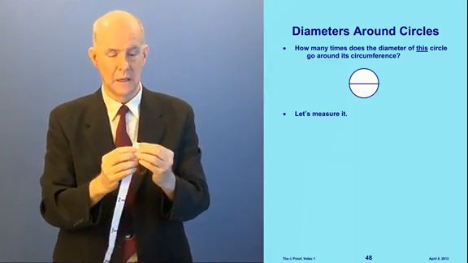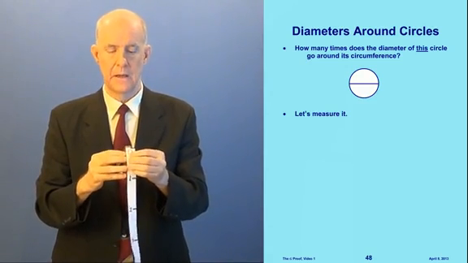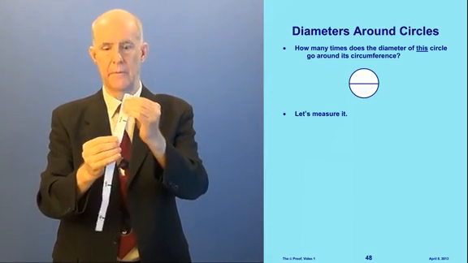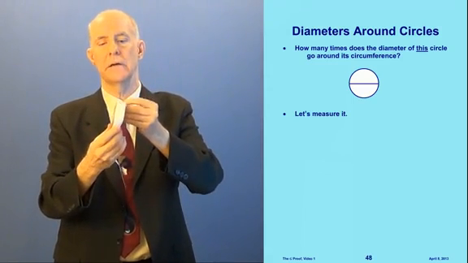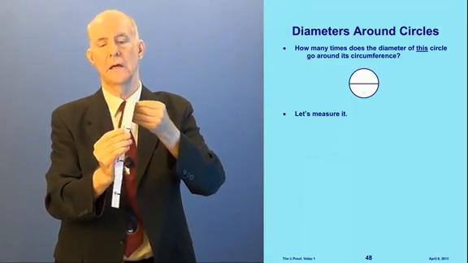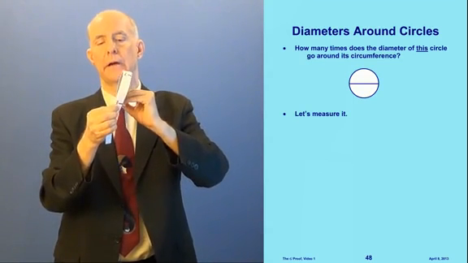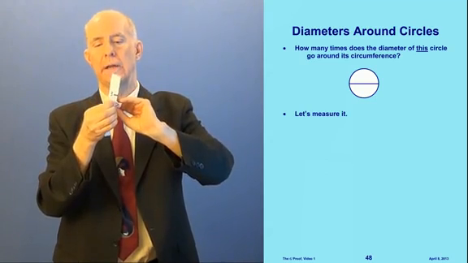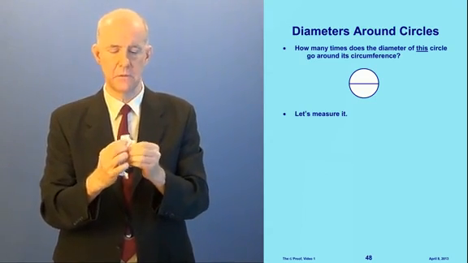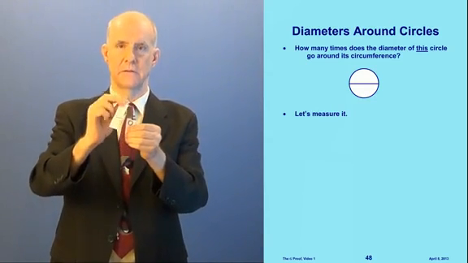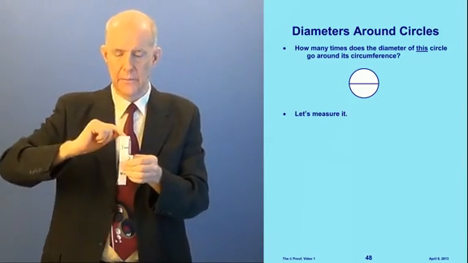All right? So now I'm going to put the 0 right here, and I'm going to keep my fingers out of the way, and I'm going to wrap this around. Okay, now you can see there's 1, and I'm going to continue around here. Careful not to drop this thing. And there's 2, and then I'm going to keep going around here, and there's 3, and then we'll get back here, and now look what's going on here. You can see we're getting back to 0 there. I'll lift this up. You can see there's 0 under there. So here's 3.